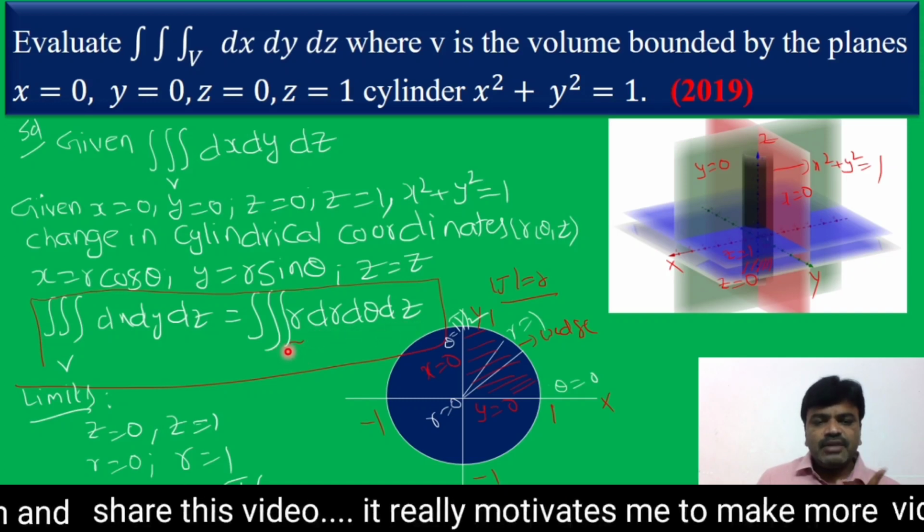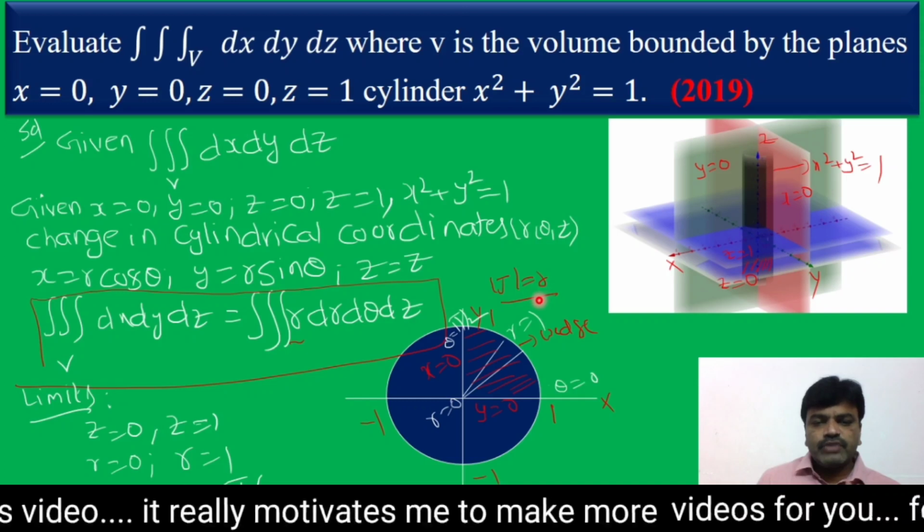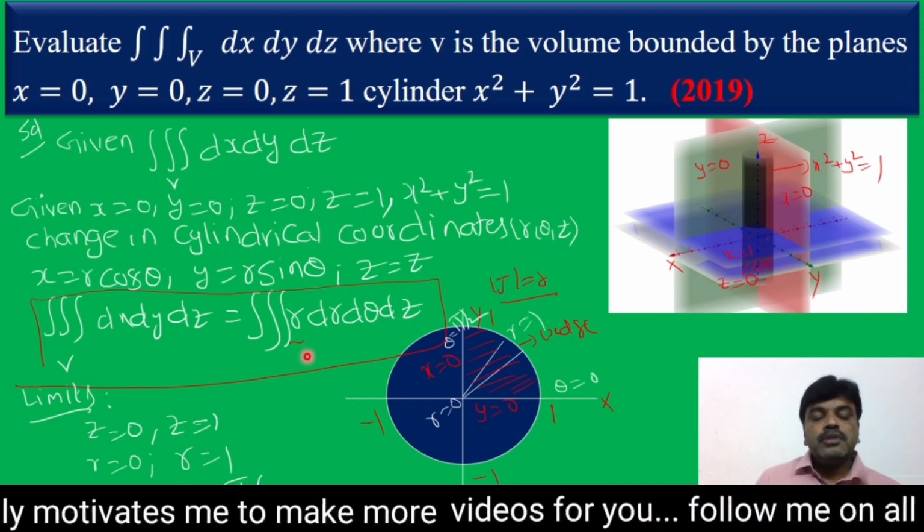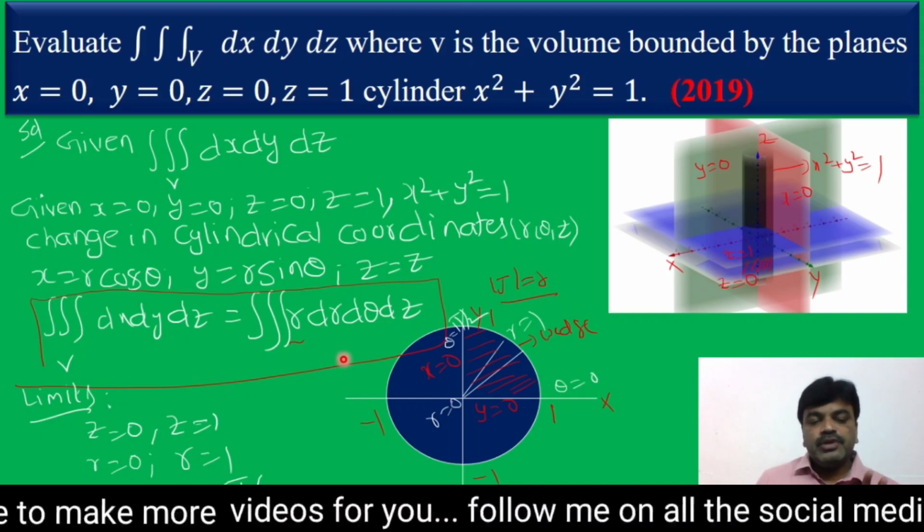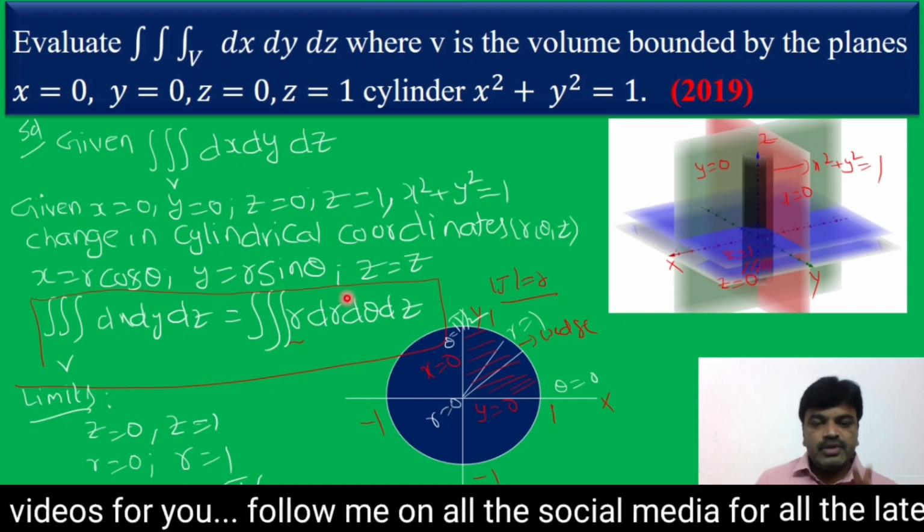How do we get r here, friends? This is the Jacobian value. If you don't know, please watch the change of variable concept.